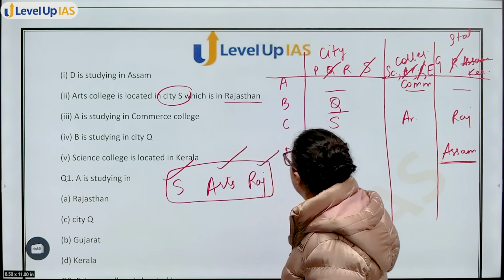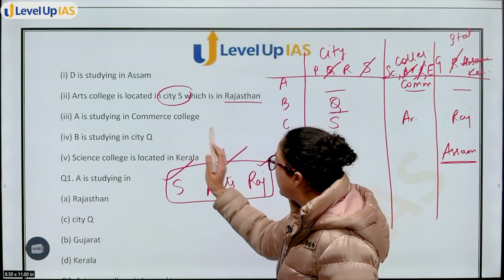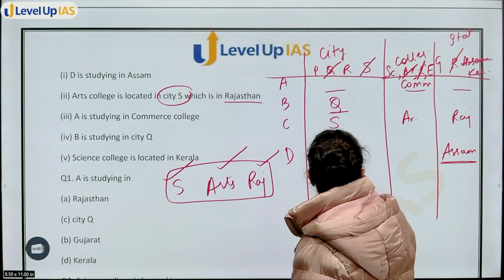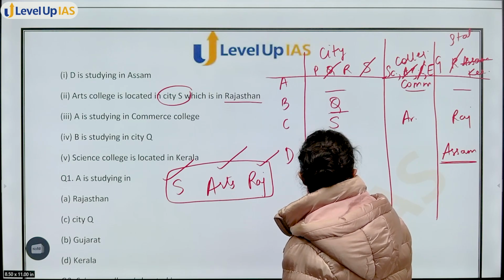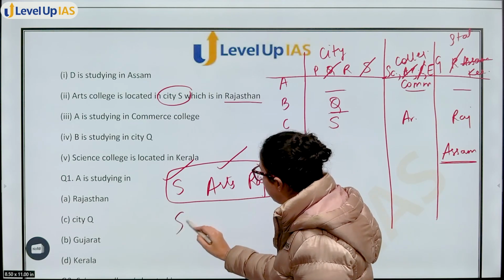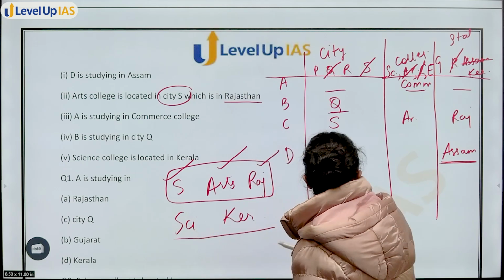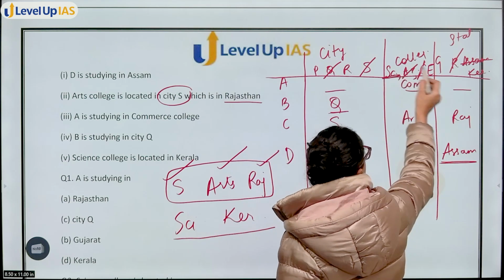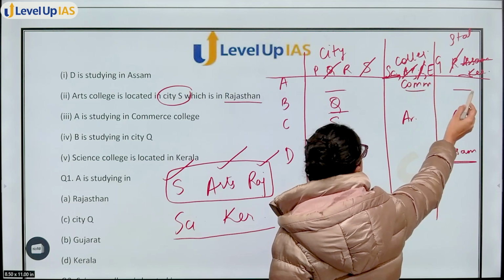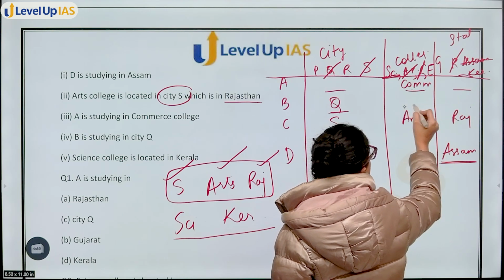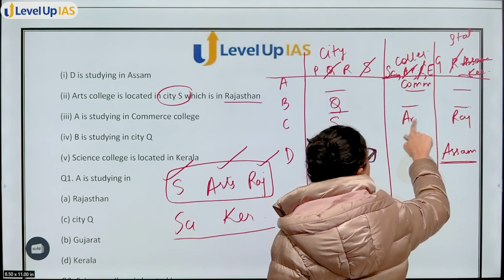Now moving on. B is studying in Q. We have done this. Science College is located in Kerala. So you know that Science College is with Kerala. 2 places here should be empty. A के केस में not possible. B के केस में possible है. C not possible.